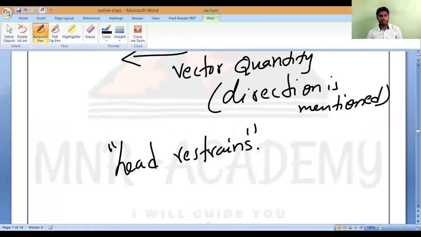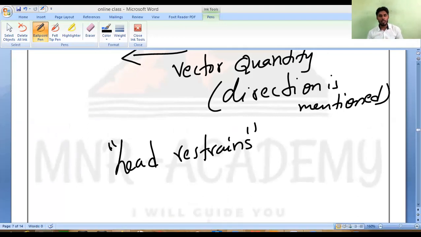What is the use of these head restraints? During accidents, a few times we may get hit in the backward direction like this. You know the seat belt; the first is the seat belt, and the next one is the head restraint. What is the use of these two? They are there to counter the effects of Newton's first law of motion in dangerous situations.